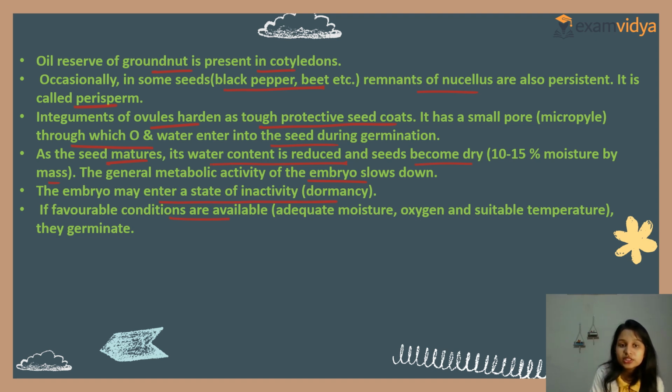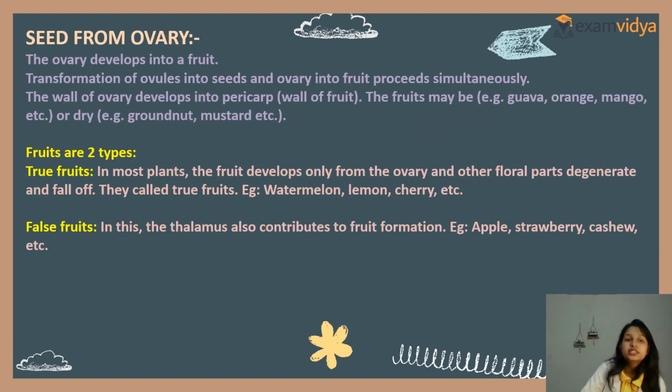If favorable conditions are available, adequate moisture, oxygen and suitable temperature, then they can germinate. Otherwise they do not, and become dry. Now, seed from ovule. The ovary develops into a fruit. Transformation of ovules into seeds and ovary into fruit occurs simultaneously.